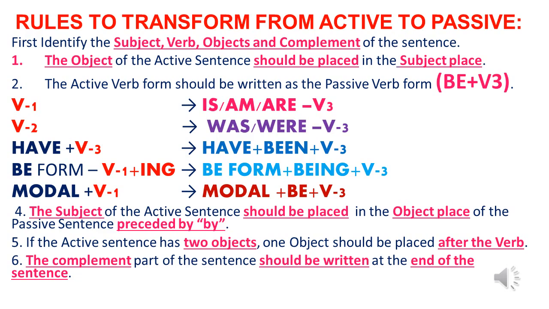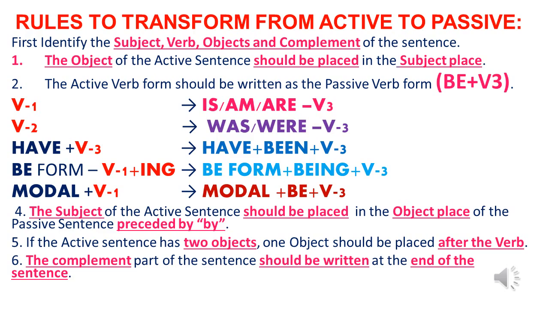Here, the rule that should be remembered is, in the passive voice, the main verb must be in the third form. It is preceded by a be form. We have 8 be forms: is, am, are, was, were, be, been, being. If we have V1 in the active sentence, we use is, am, are as be forms in the passive sentence.